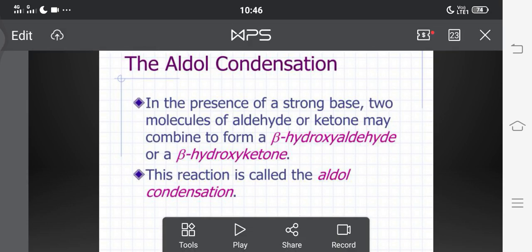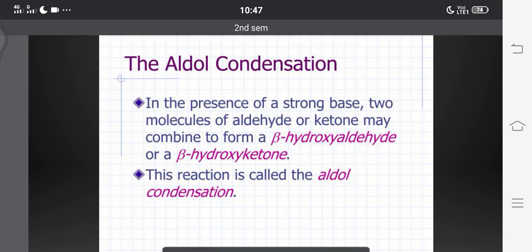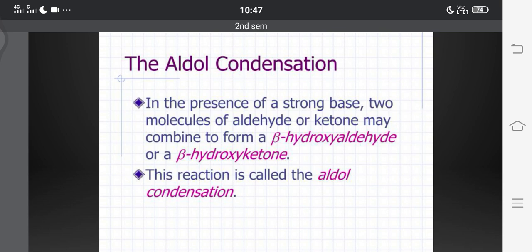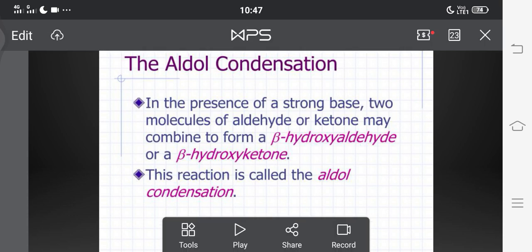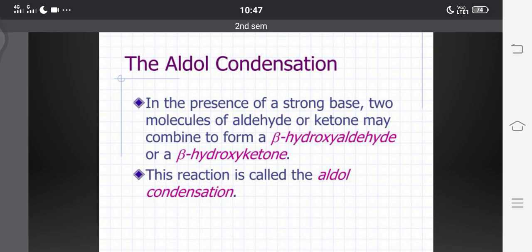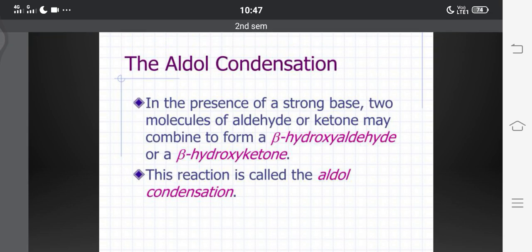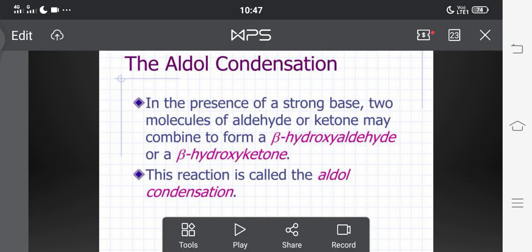This is one of the reactions which takes place in the presence of a strong base. Two molecules of aldehydes or ketones may combine to form a beta hydroxyaldehyde or beta hydroxyketone. If we have taken two molecules of aldehyde, the product is beta hydroxyaldehyde. If you have taken two molecules of ketone, the product is beta hydroxyketone. This reaction is called aldol condensation.